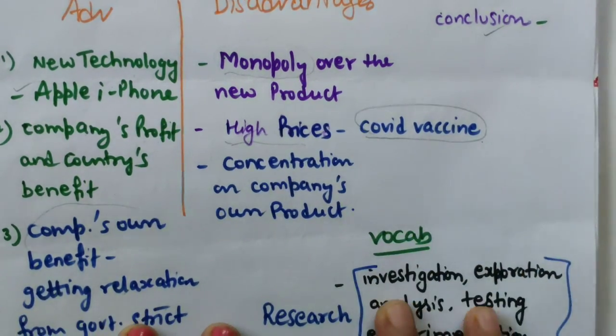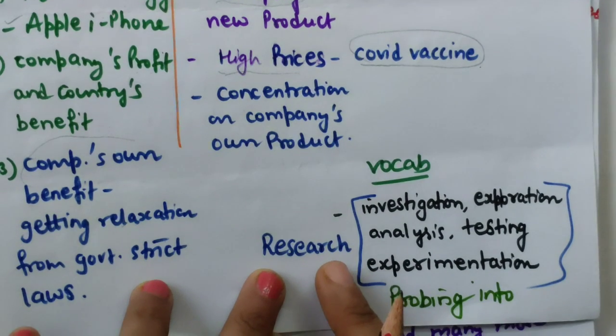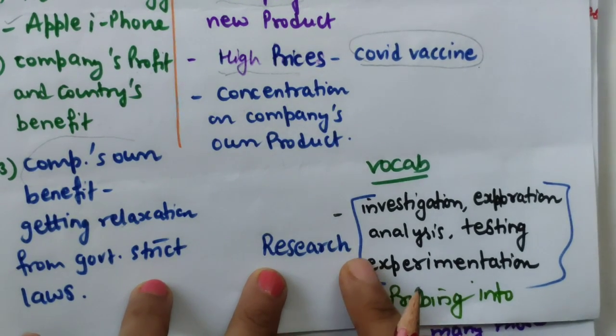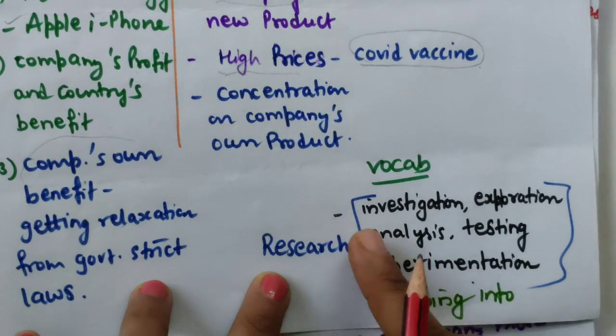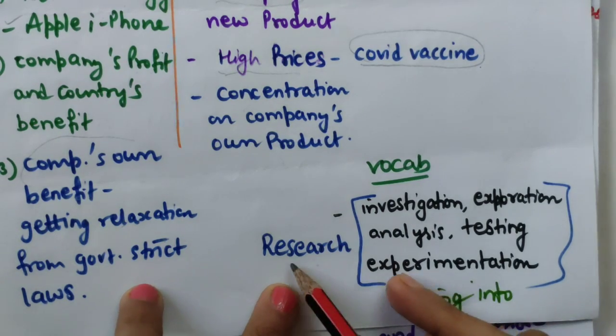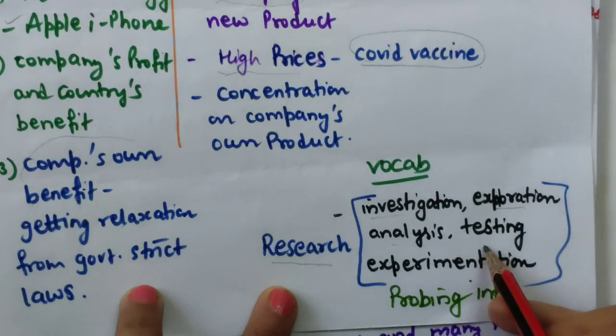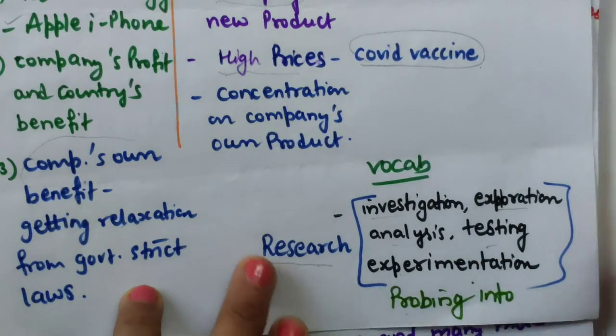Okay, now vocabulary. Believe me, I searched this vocabulary on Google after writing my essay. Before that I had not searched. You will see my essay, and for that word research you can write investigation, exploration, analysis, testing, experimentation, probing into.